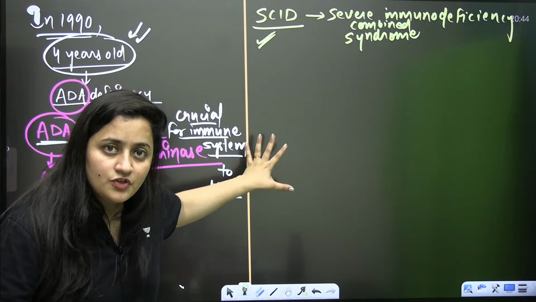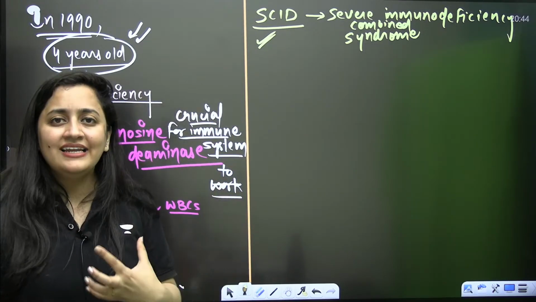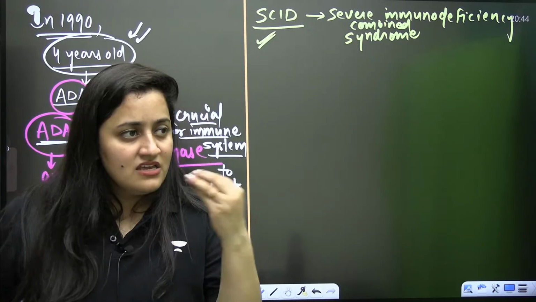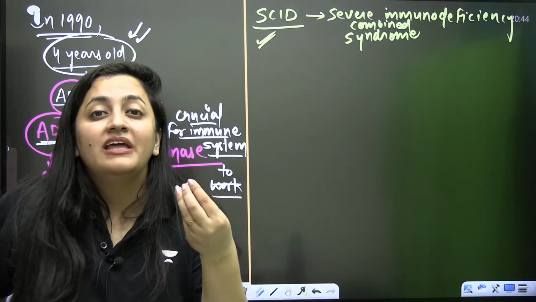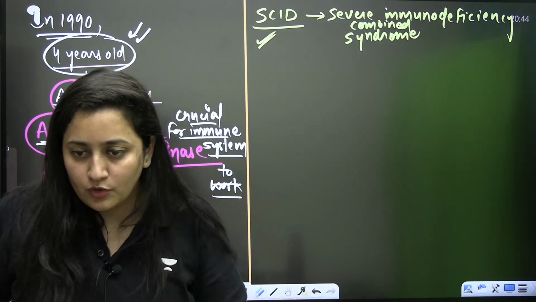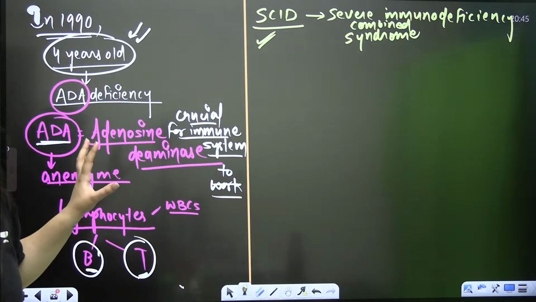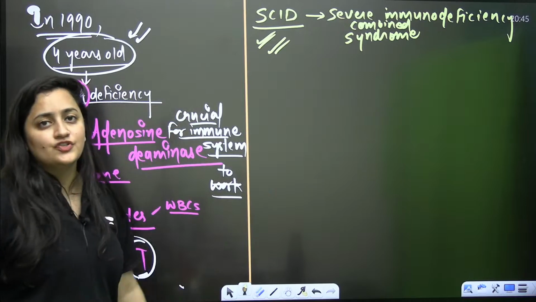If a person is deficient in the ADA enzyme, it means the immune system is not functional. In that case, that baby will not have a long life, right? The body does not have the capacity to fight even very basic illnesses, like fever or the common cold. So it is severe combined immunodeficiency syndrome. That is your SCID. The immune system is not functional at all.